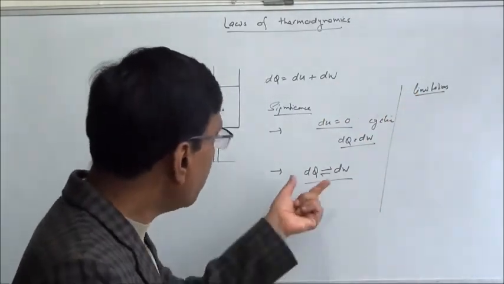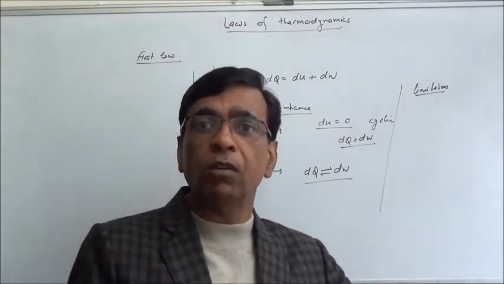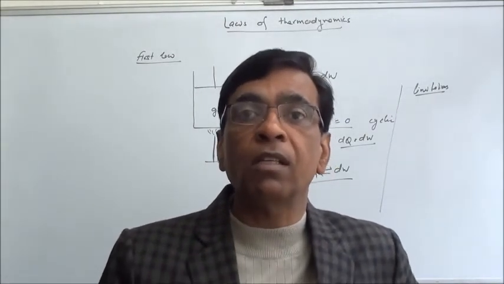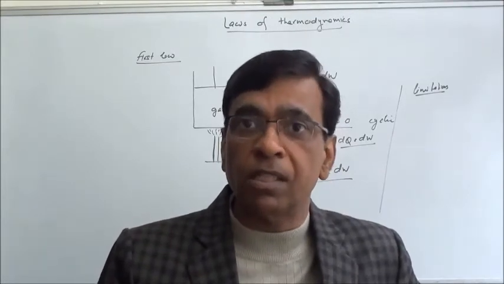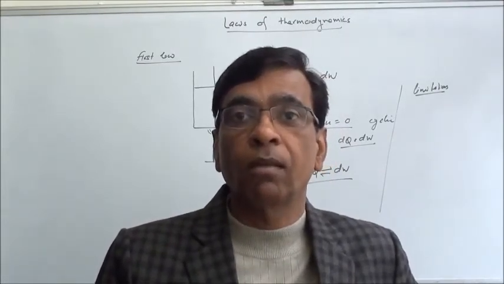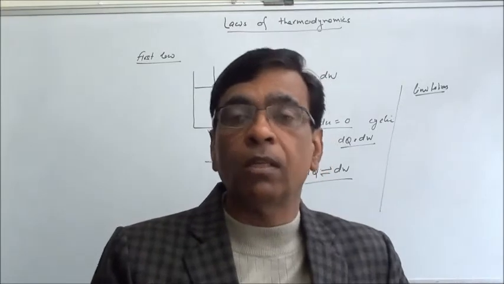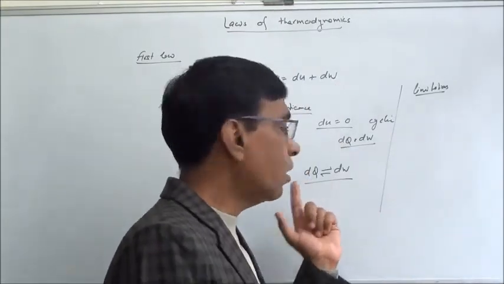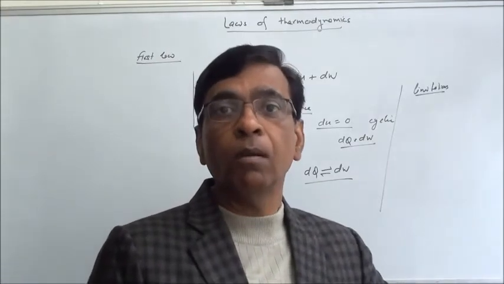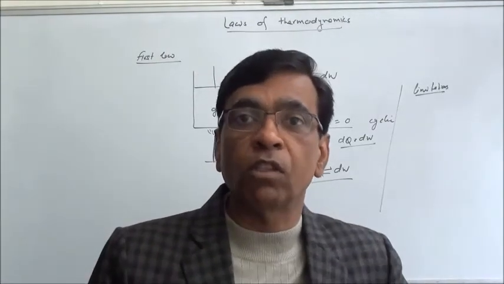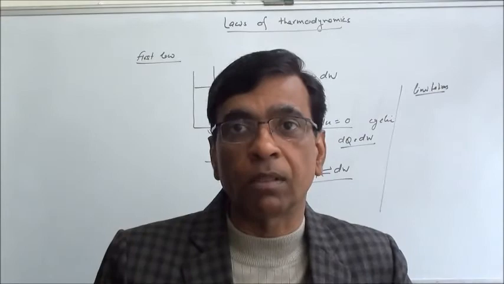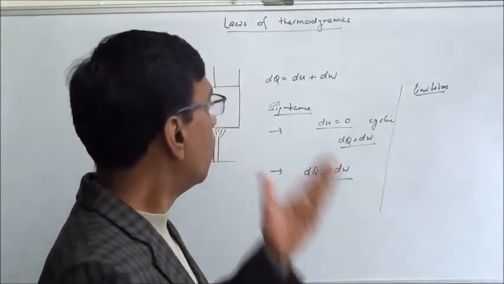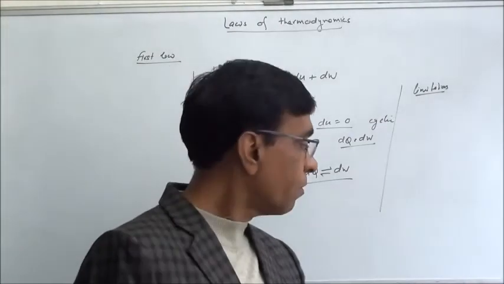Another very important point: it tells that heat can be converted to work, and work can be converted to heat. But again it does not tell whether this conversion is possible 100% or not. In one way it's possible, in another way it's not possible, as has been observed. Work can be converted to heat, but 100% conversion of heat into work is not possible. So these are the limitations of the first law of thermodynamics.